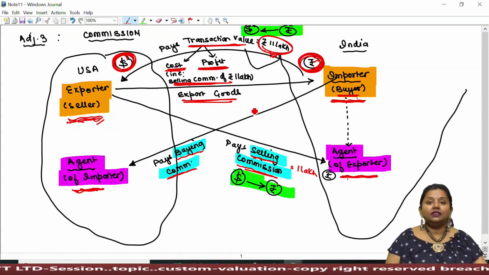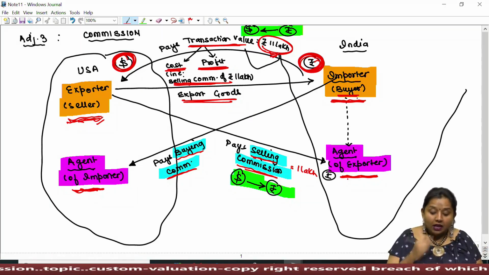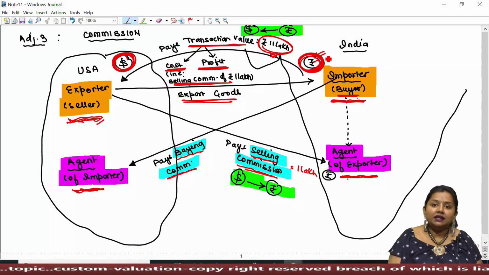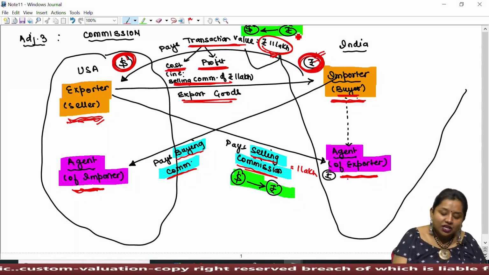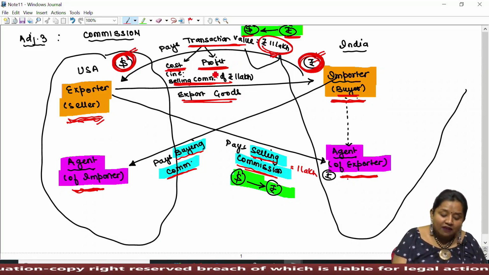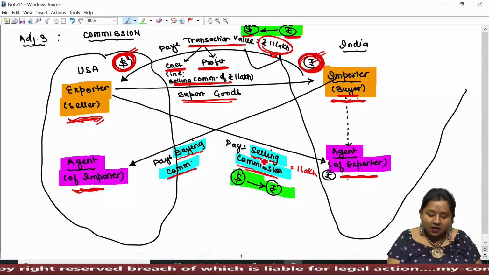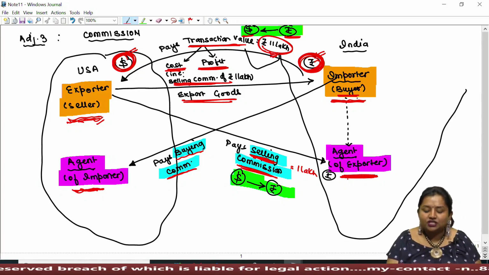But there is an economic fluctuation dispute herein. The importer located in India, having Indian currency, shall convert the Indian currency into foreign currency to make the payment to the exporter. And the exporter, after receiving such payment from the importer, shall pay selling commission to his agent located